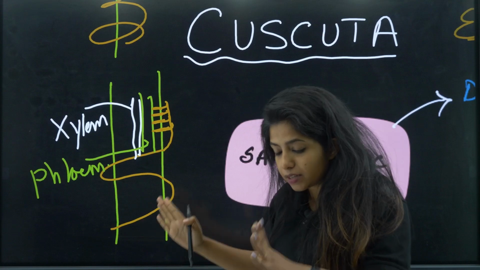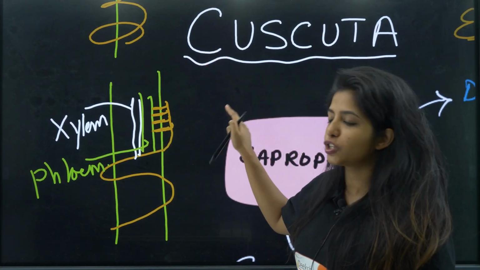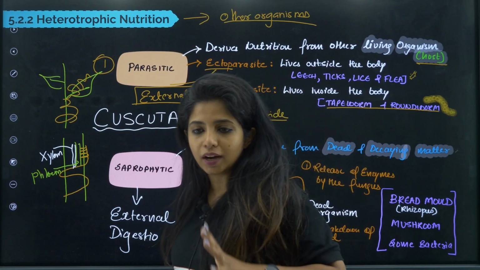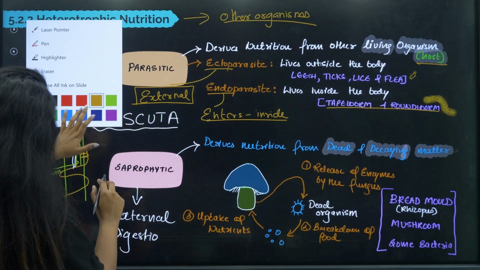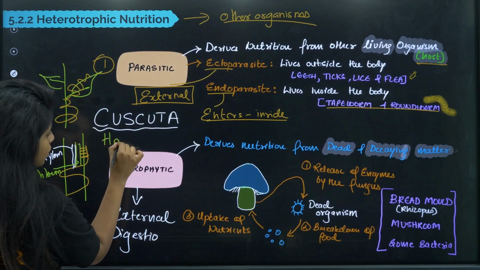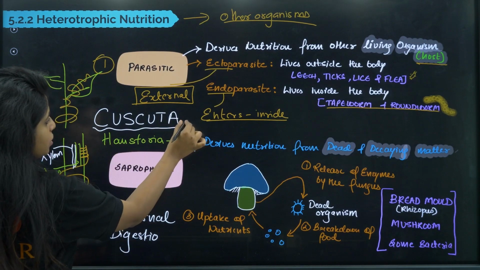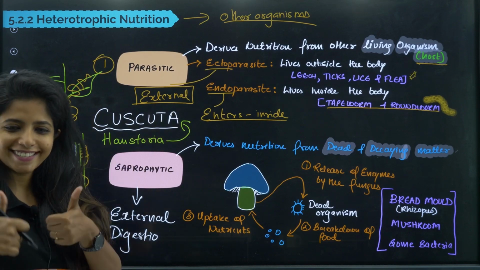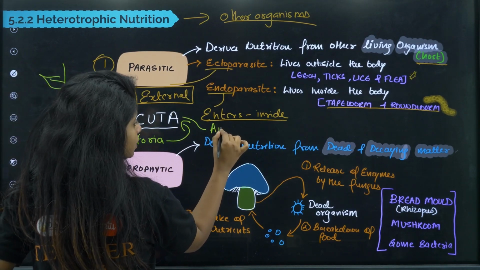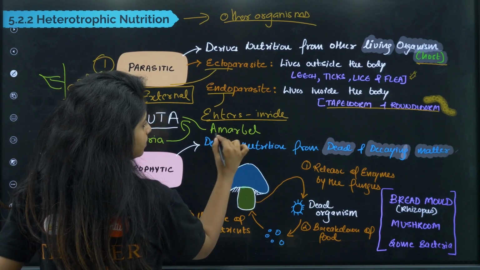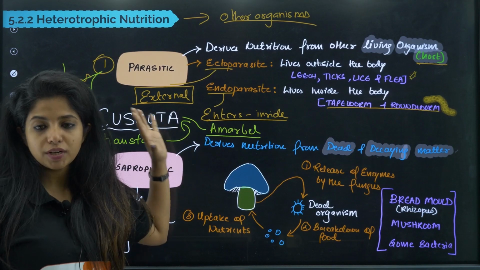So this is a parasitic association, and these finger-like projections that come out from the Cuscuta are known as haustoria. What do you call it? Haustoria. So it is like a horror story. You can remember it like that, okay? Haustoria, my dear children. Works? Okay, now I wanted to tell one more thing. Yes, Cuscuta has a different name as well. It is also known as Amarbel in Hindi. I hope parasitic mode of nutrition is done.